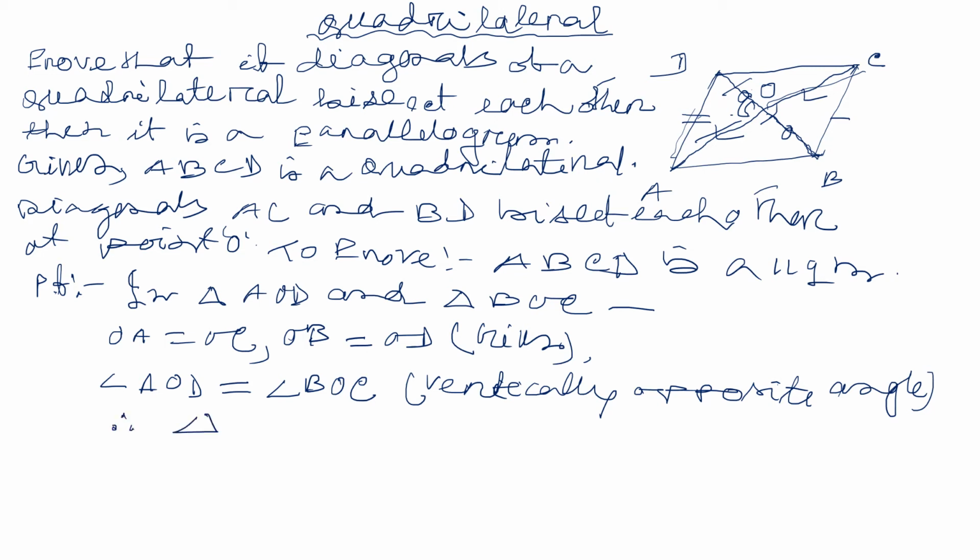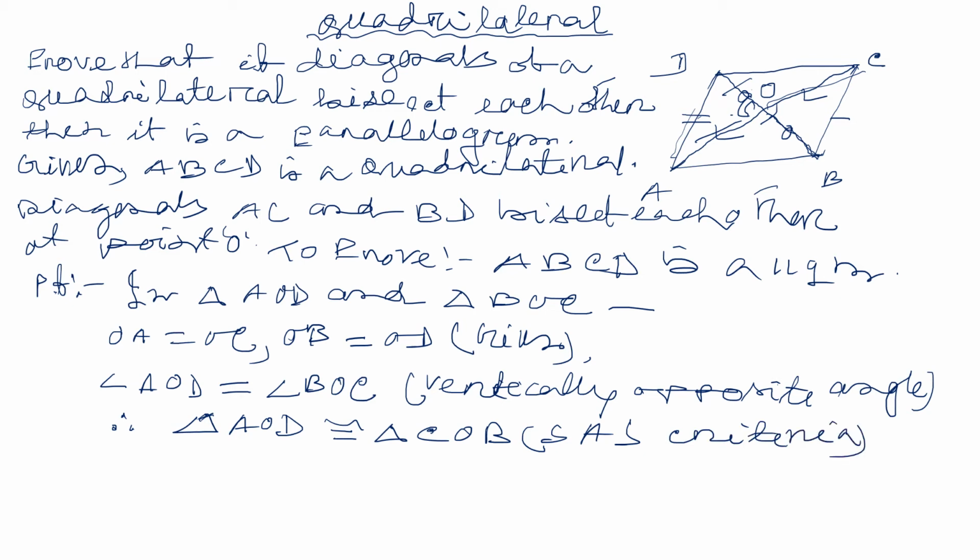Therefore, triangle AOD congruent to triangle BOC. AOD, I'll write COB. Congruent. Why? Side angle side criteria. Now these two triangles become congruent.